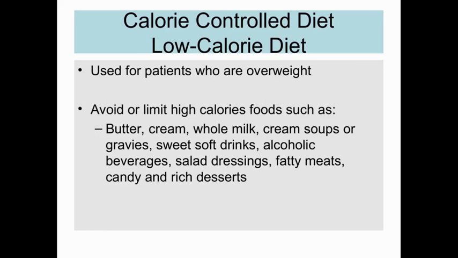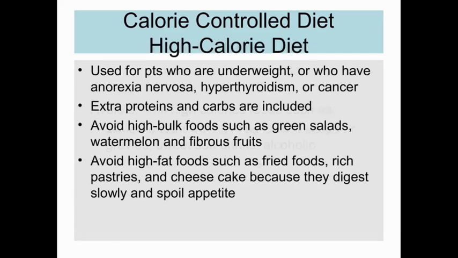Avoid or limit high calorie foods such as butter, cream, whole milk, cream soups or gravy, sweet soft drinks, alcoholic beverages, salad dressings, fatty meals, candy, and rich dessert. The reason why we are avoiding all these is because they contain a high amount of fats, mostly saturated fatty acids, which are very harmful to your body because they do not get digested in the body, and have a very adverse effect on your health. Okay, so you need to limit those kinds of food.